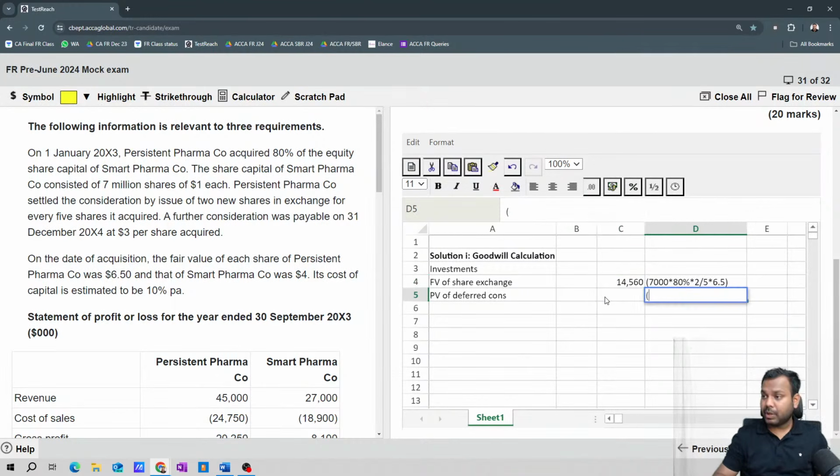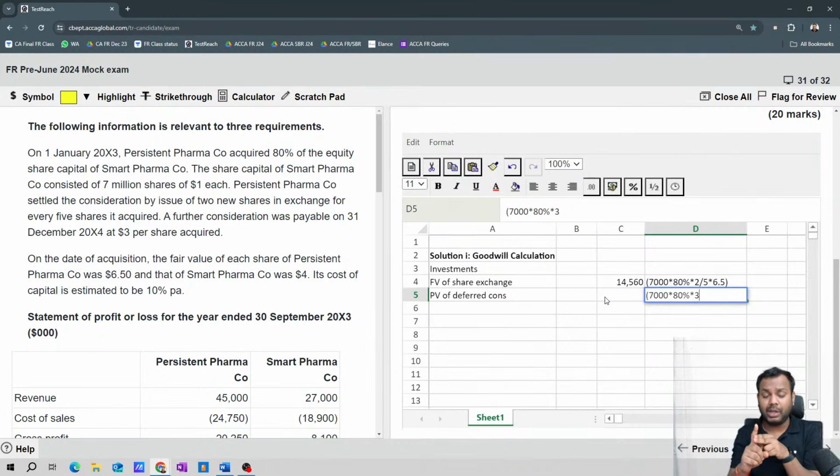So again, it says you have to pay $3 per share acquired. So how many shares have you acquired? 80% of 7,000 is what you have acquired. Now multiplied by 3 per share you will pay. But when are you going to pay? On 31st December 2004. Now what is the date of acquisition? 1st January 2003. So entire 2003, entire 2004, means I will pay after 2 years.